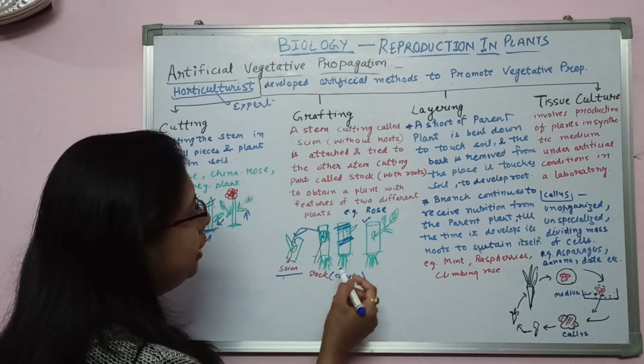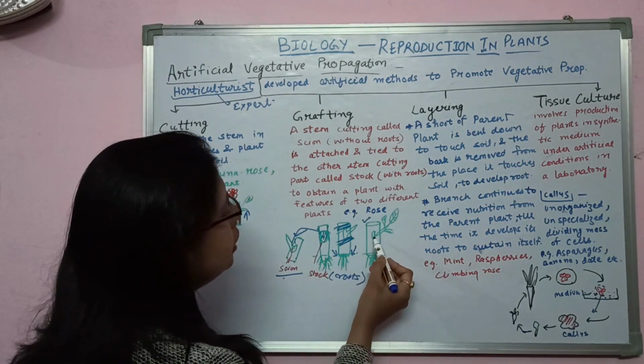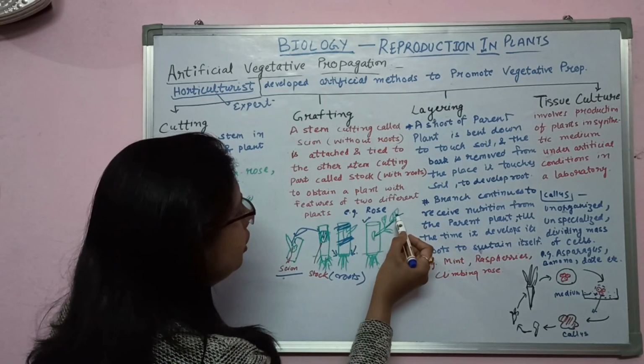Then after some time, give water and nutrition to the plant properly. After some time you will see new leaflets start germinating out from here.